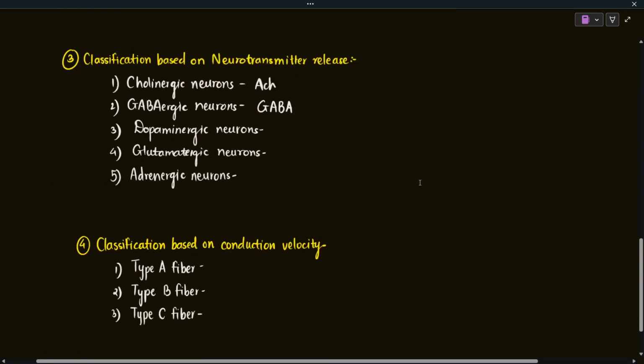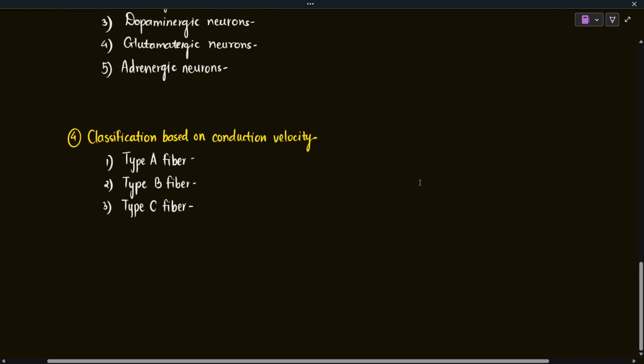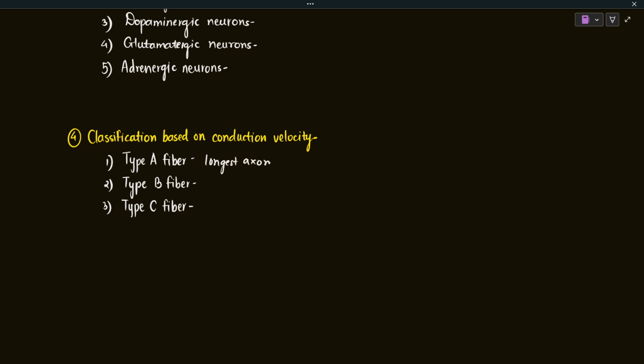The other categorization is based on the conductive property. Depending on how fast the conduction of information is, there are different classifications: neurons which have type A fiber, type B fiber, and type C fiber. Let's quickly look at these three types. Type A fibers are the longest ones, so they have the longest axons, and they are myelinated.